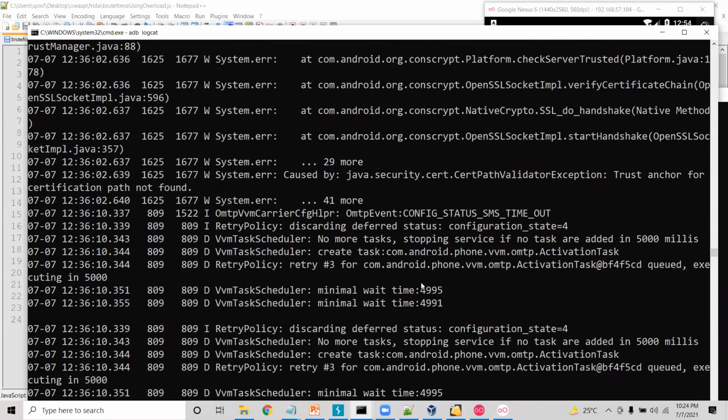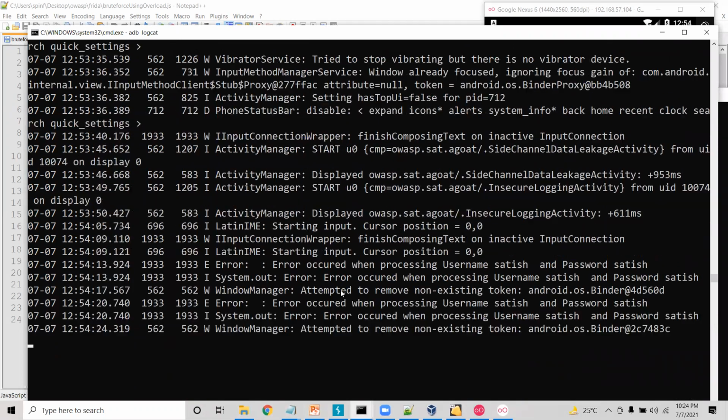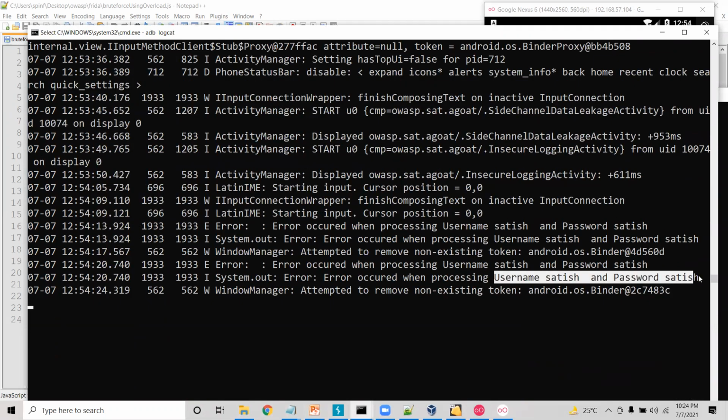It may take some time. Yeah, here you can see the username and password. Here it is logged. So these device logs are basically accessible. These are world readable and world writable. It means that any application can read the data from this location and can write the data into this location.